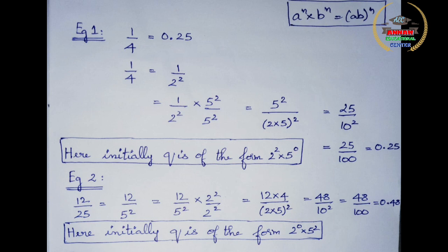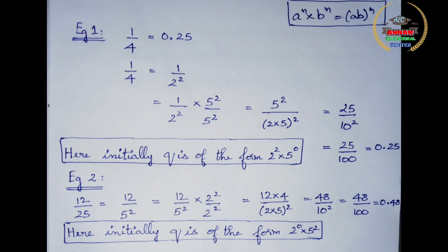This is of the form a power n into b power n. I hope you remember this identity. I have written it at the top for you. So 2 squared into 5 squared will be 2 into 5 the whole square, which is nothing but 10 squared. 10 squared is 100. In the numerator you have 5 squared, which is 25. So 25 divided by 100 will give you 0.25.